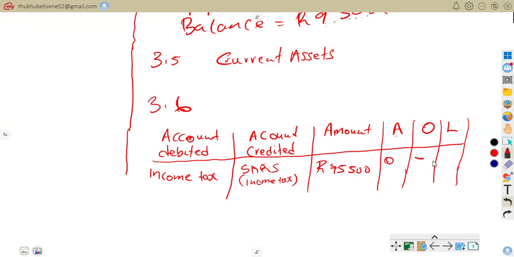But on liability, because SARS is credited, it's credited because we owe SARS. So here we're going to have a plus. Why does liability increase? Very important again. You have to ask yourself that SARS income tax is a liability account. When we credit a liability account, it increases. So by crediting SARS, the company owes 75,500. Therefore, liability increases. So that is that.